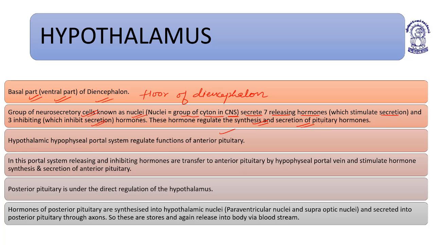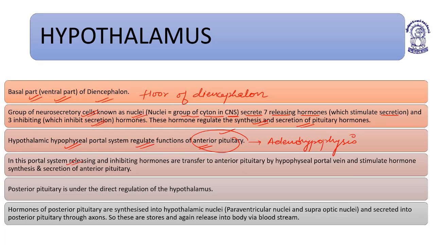The neurosecretory cells are the neurons which secrete hormones. These hormones control the synthesis and the release of hormones of the pituitary. The hypothalamic hypophyseal portal system regulates the functions of the anterior pituitary, the adenohypophysis.